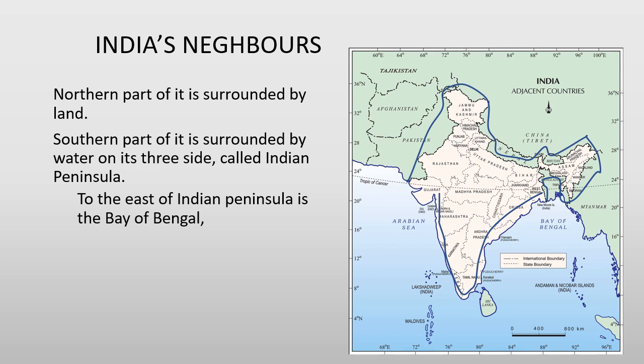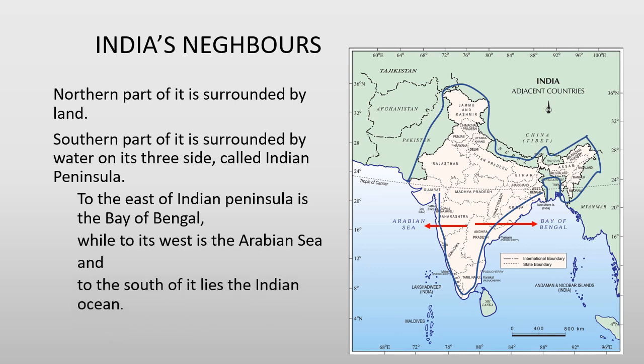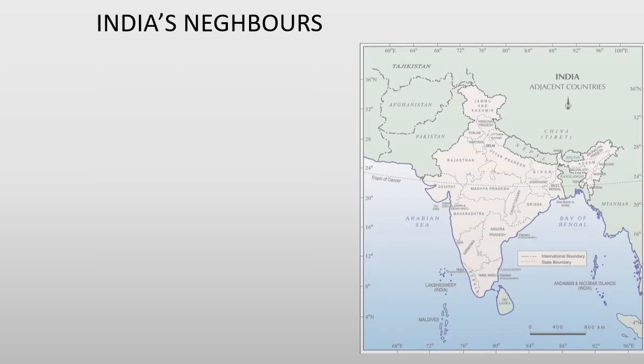Now we will see the water bodies surrounding the Indian Peninsula. To the east of the Indian Peninsula is the Bay of Bengal. To the west of it lies the Arabian Sea, and to the south of it lies the Indian Ocean. Now we will see India's neighbors.